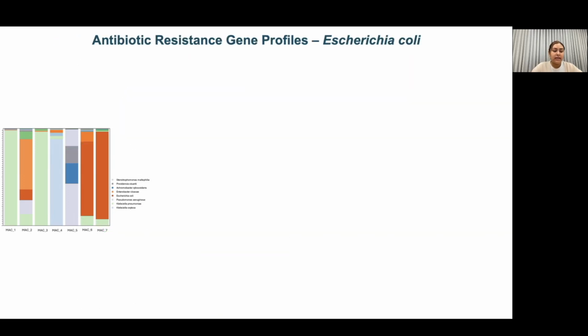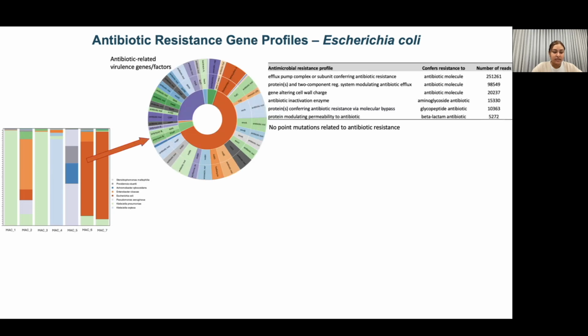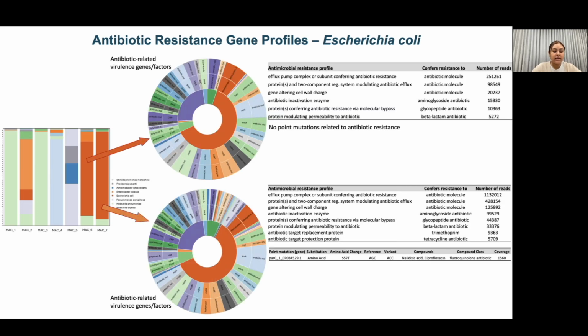We next performed a similar analysis for E. coli to evaluate antibiotic-resistant gene profiles. As shown here, E. coli isolates also carry a wide range of antibiotic-related virulence genes across multiple classes. In one of the E. coli plates, we had all the expected resistant gene profiles to antibiotics. In the first plate, we didn't find any further resistance. However, on our second plate, we did find one mutation that's related to ciprofloxacin resistance.